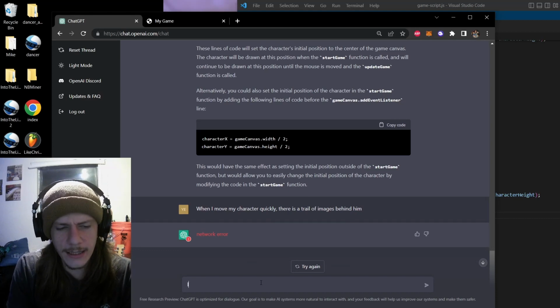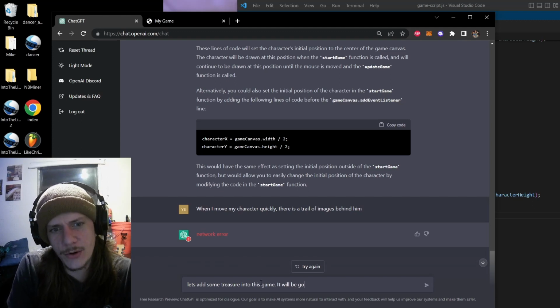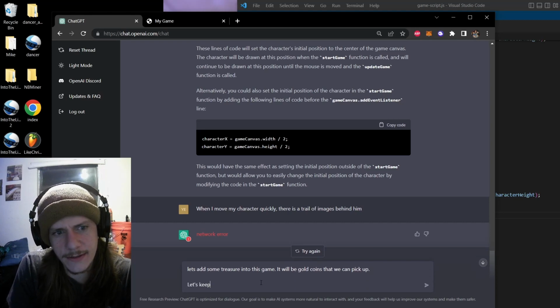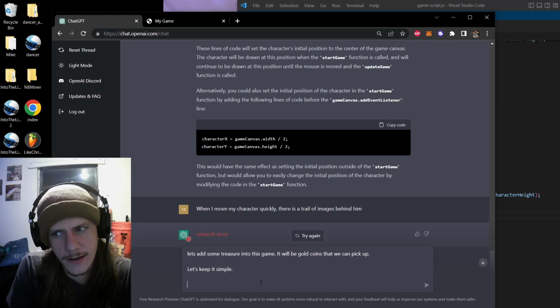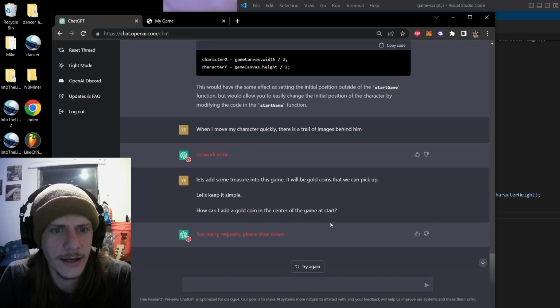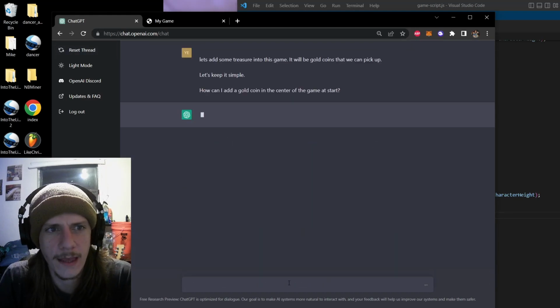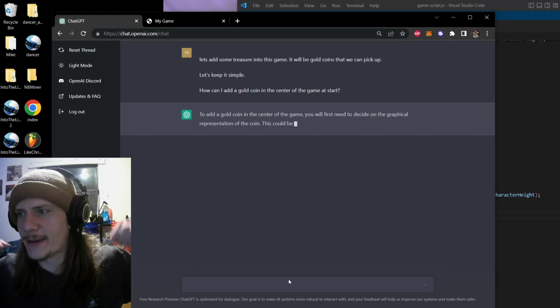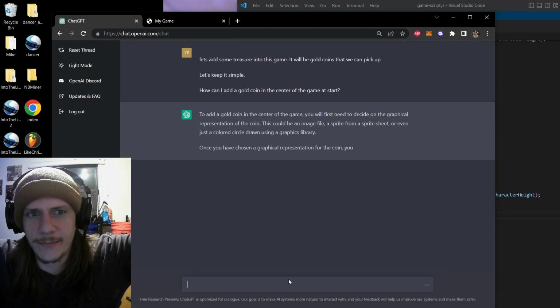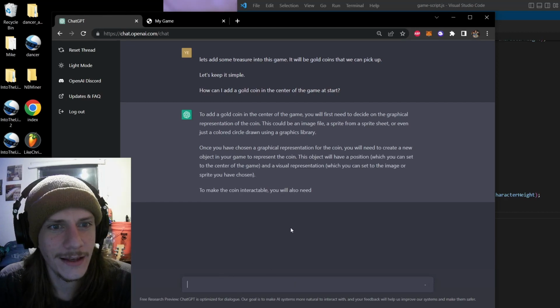So let's add some treasure into this game. It will be gold coins that we can pick up. Let's keep it simple. How can I add a gold coin in the center of the game at launch, at start? Alright, and so I just got too many requests. Let's reset the thread. It's an unfortunate side effect of having an amazing AI help you code games from scratch at record speed. So to add a gold coin in the center of the game, it will be an image.